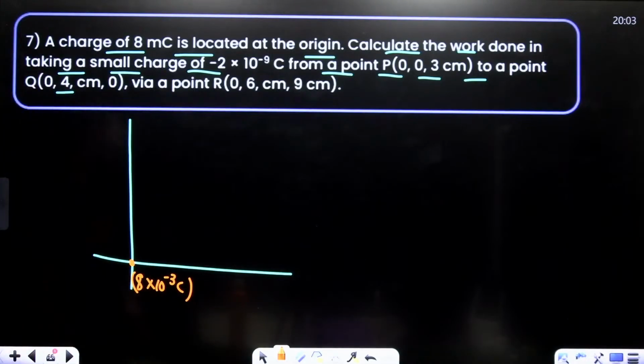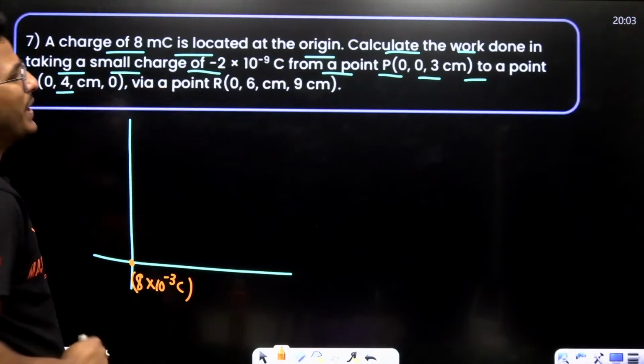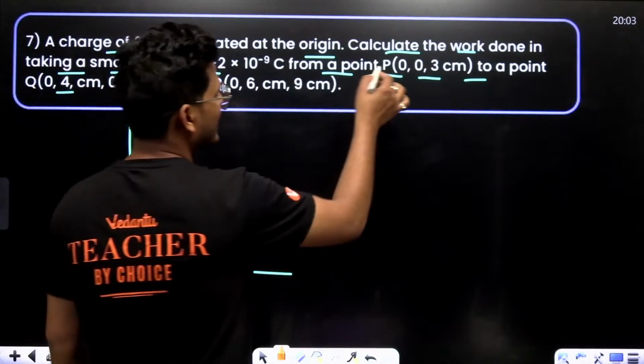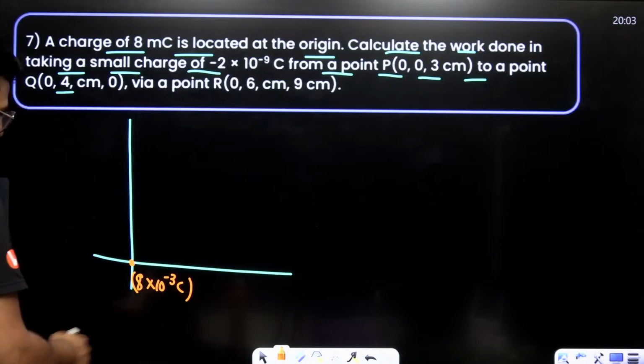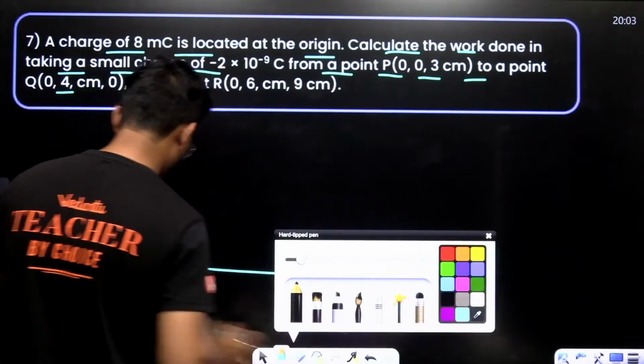This was the charge at the origin. Calculate the work done taking a small charge. This one, P, where is it? This is at 0, 0, 3. Now also draw the z-axis.